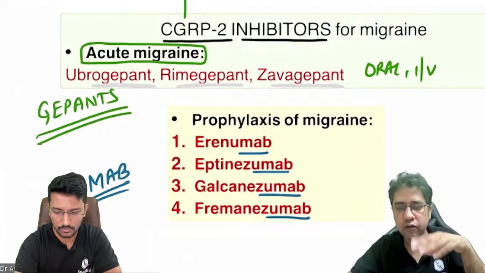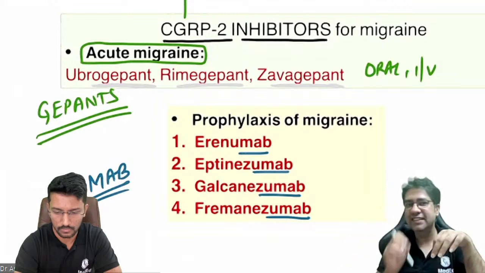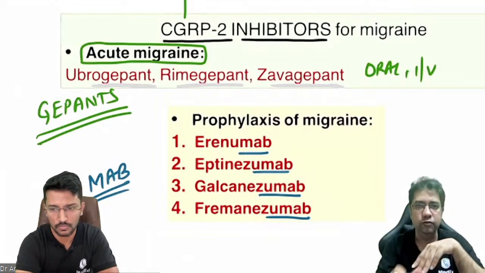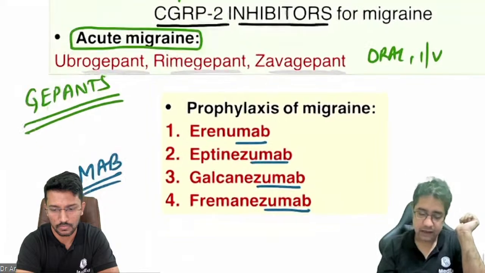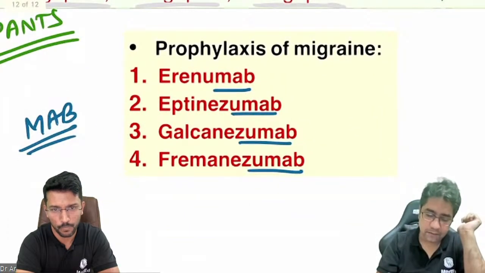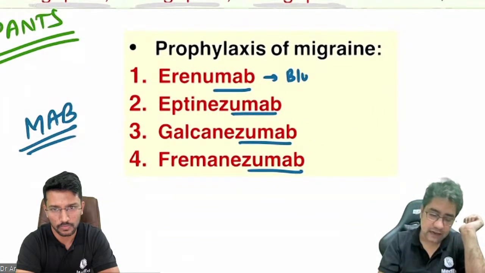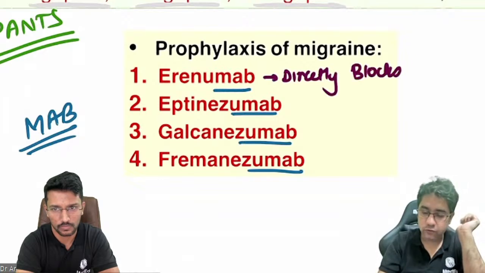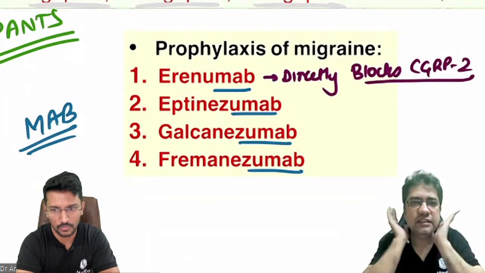Don't worry, mindful philosophy, we will explain. Valproate, beta, I will tell you why valproate is effective. Just give me 1 second. Why valproate is effective in migraine, why beta blockers are effective, I'll tell you. You have raised a very good question. But first, erenumab, remember, it directly blocks CGRP2 receptor.